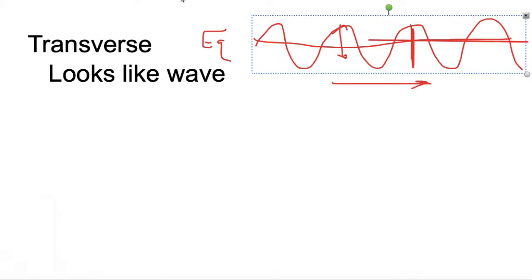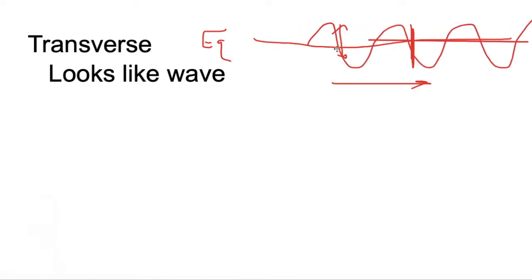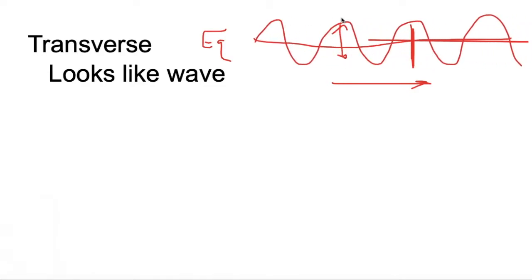So even though a transverse wave appears to be moving like that, it's really the energy that's moving down there. This hump is moving while the particles go back and forth. Very hard to visualize until I show you some simulations.